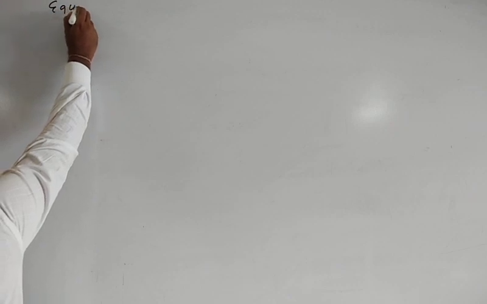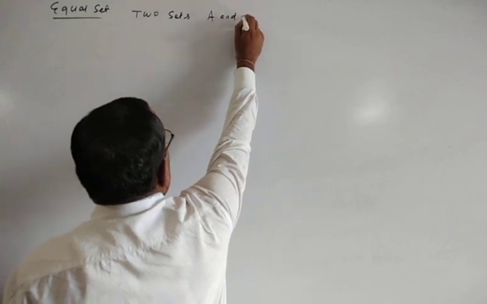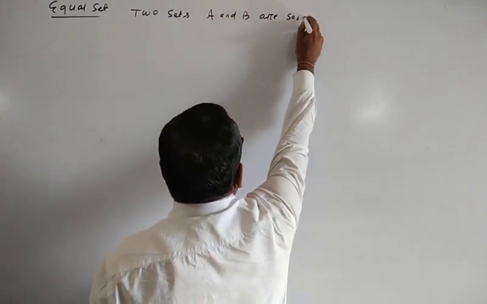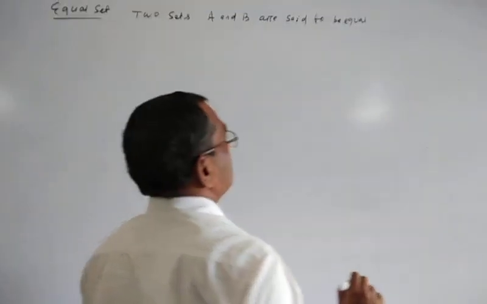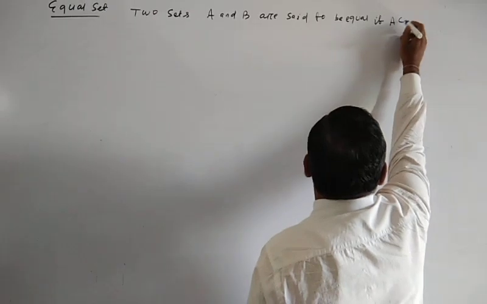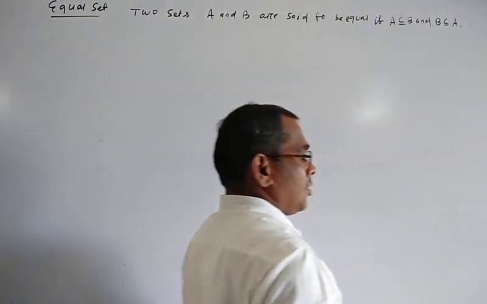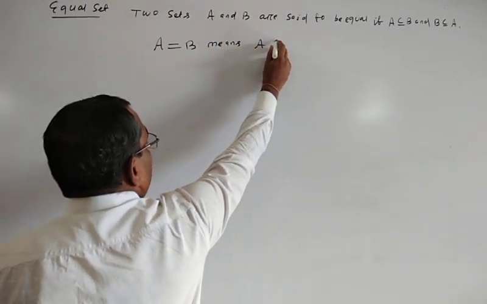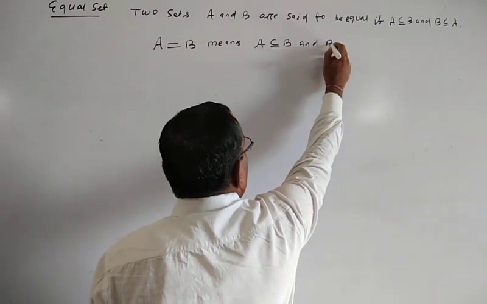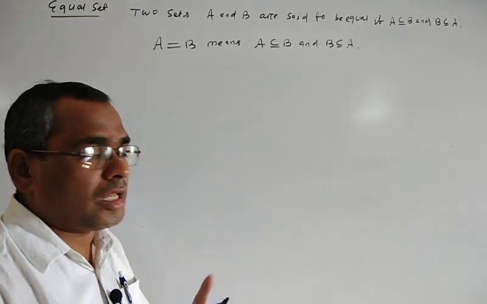Two sets A and B are said to be equal if A must be a subset of B and also B must be a subset of A. So A equal to B means A is a subset of B and B is also a subset of A. If A is a subset of B but B is not a subset of A, then A is not equal to B.